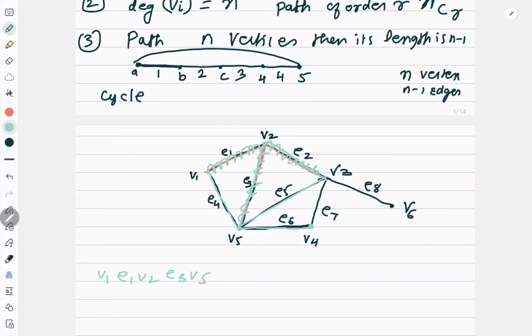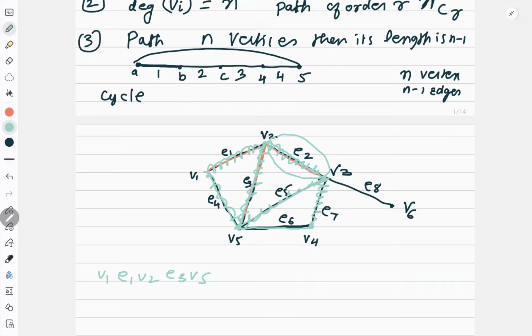Correct? After E3, V5, after V5, E5, after E5, V3, after V3, E7. Okay, and after E7, I reached V4, after V4 I reached V6, E6, then I came to V5, then I went to E4 and I am back to V1. This is not there, this is by mistake I did. So it is a perfect closed walk where I have not repeated any edge, though I have repeated the vertex V5. So this becomes a circuit.